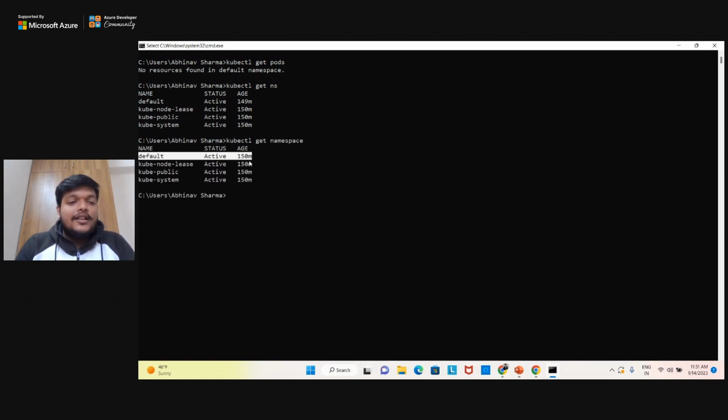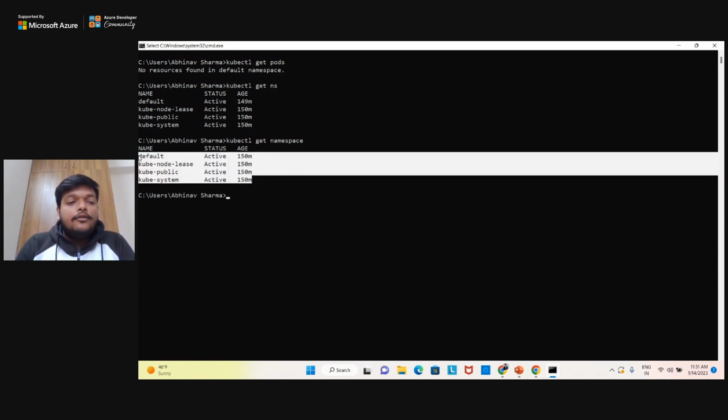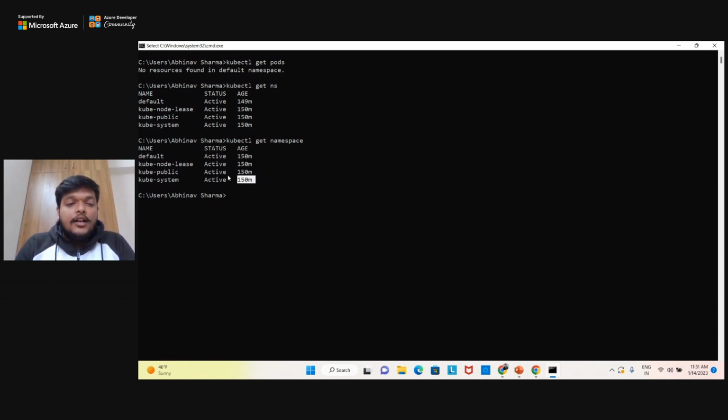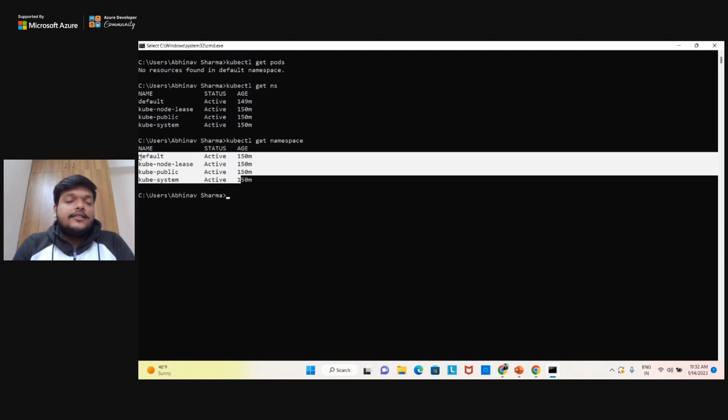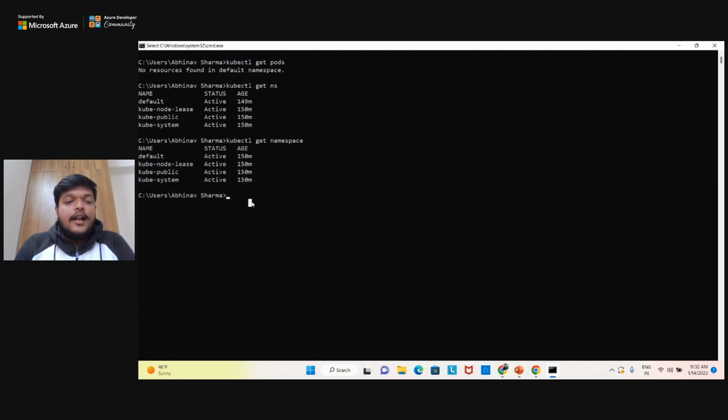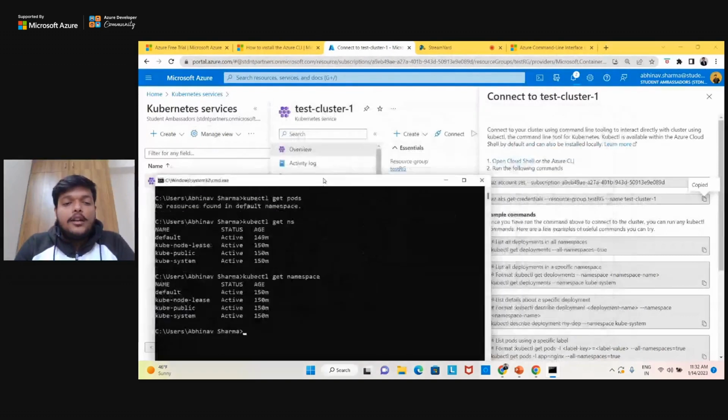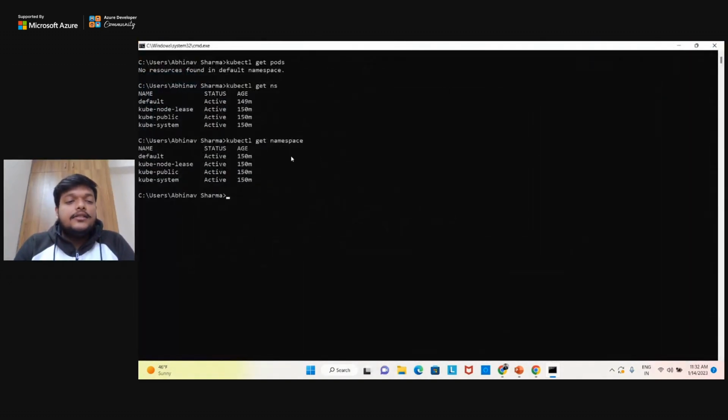You can see here there are 4 default namespaces created. This signifies that I have successfully installed the server and done the complete configuration of the Kubernetes cluster, and this cluster can be accessed from my local system. You can see this is my local terminal, and I can access this cluster perfectly within my local command prompt, right?